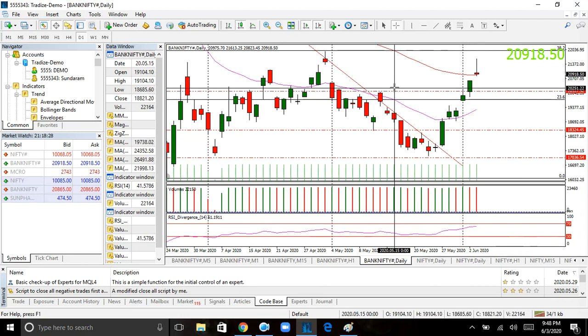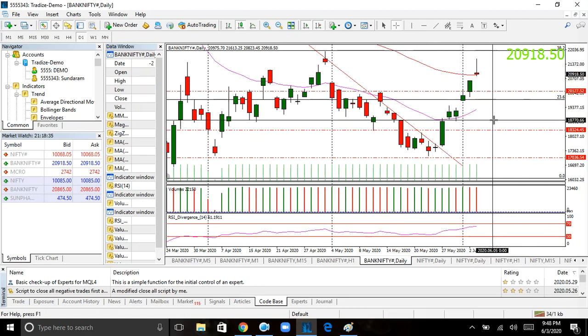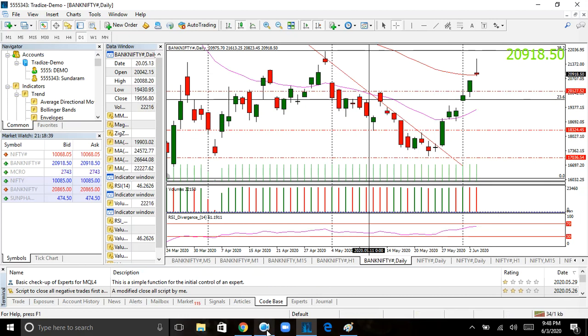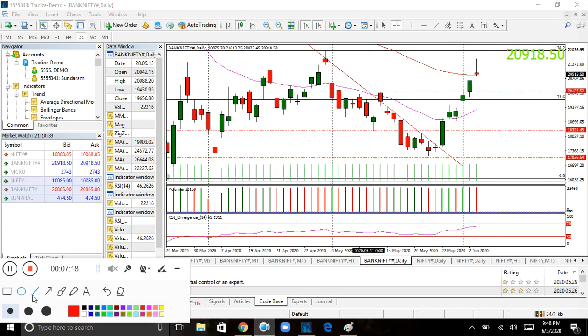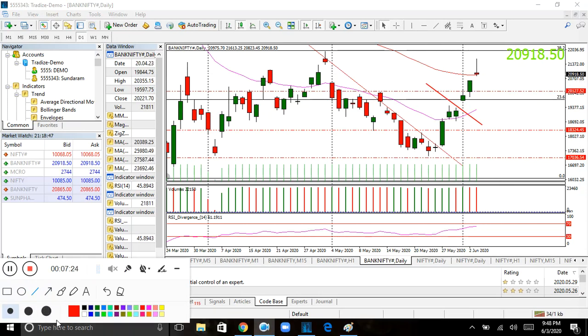The only thing is, you can see the moving averages curving. You can see moving averages are curving. What is the meaning of that? You can see here it is curving upwards, the moving averages.